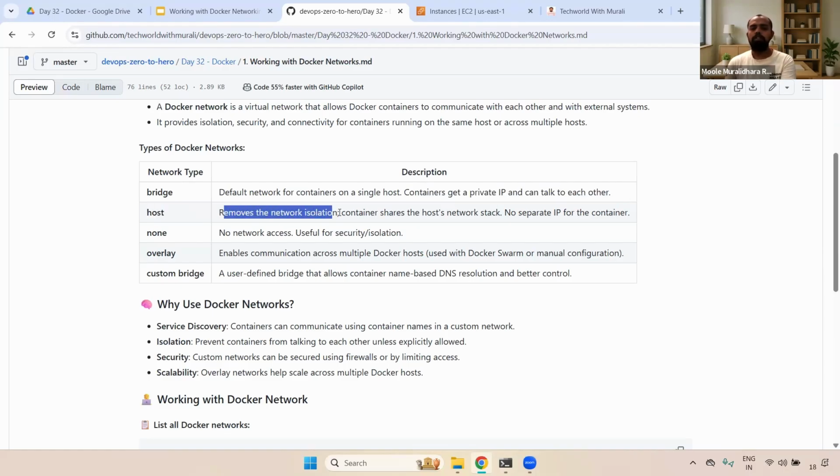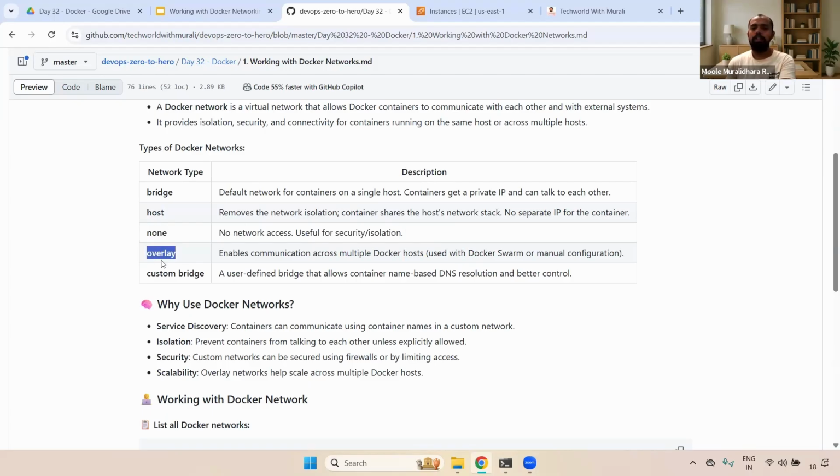Next one is the host network. It removes the network isolation. Containers share the host network stack, with no separate IP for the container. When you use the host network, it won't be assigned any separate IP; it will use the host network stack only. And the none network: if you don't want to set up any network access, especially useful for security and isolation, then we go with the none network.